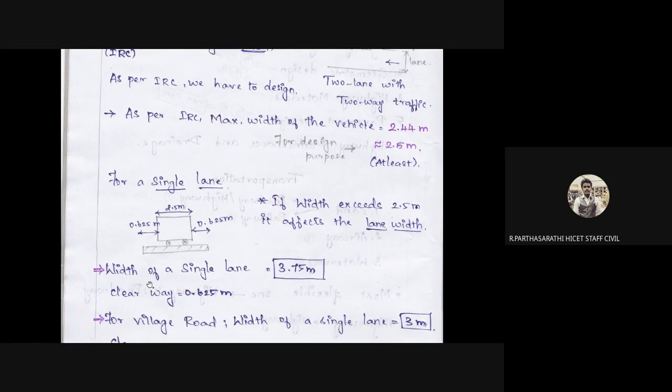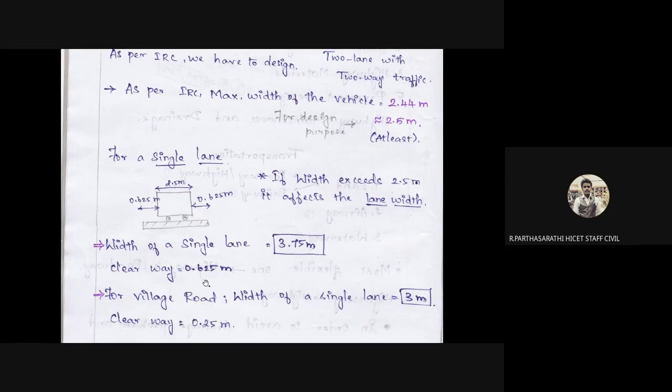The next, clear way. What is clear way? This is called 0.625. So here the 0.625 is the offset distance, also called the clear way distance.